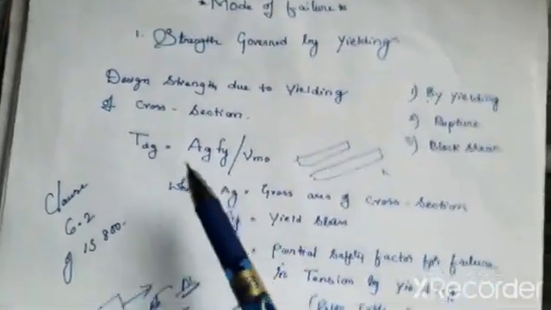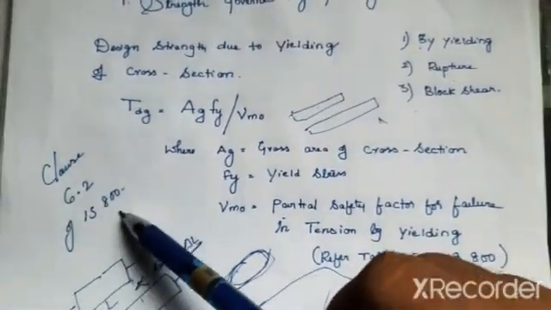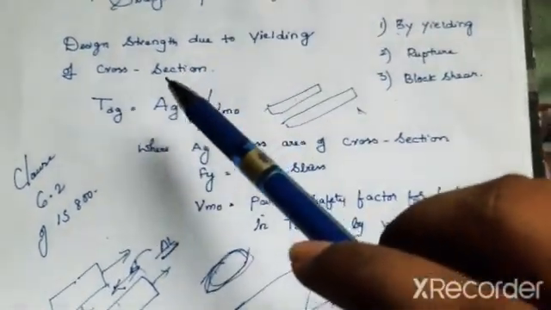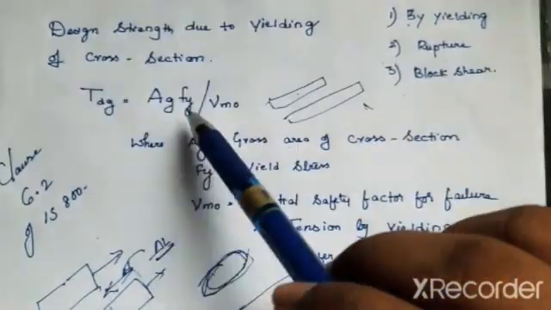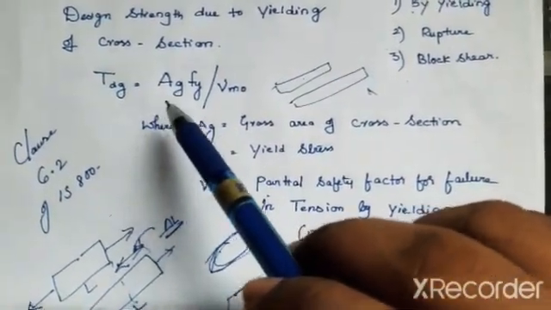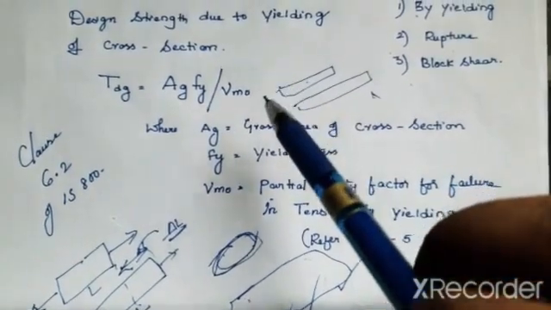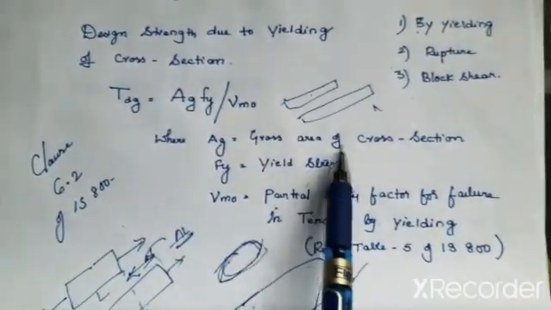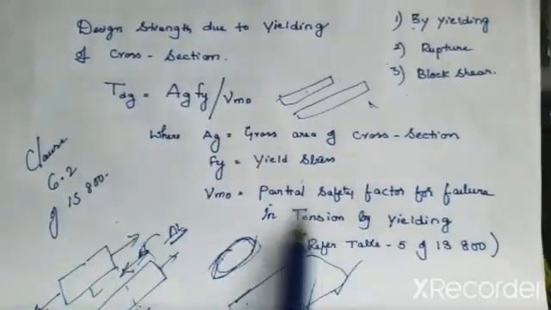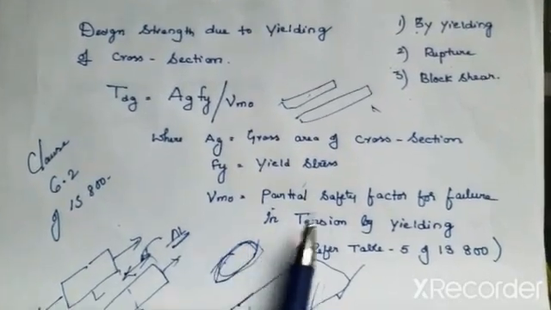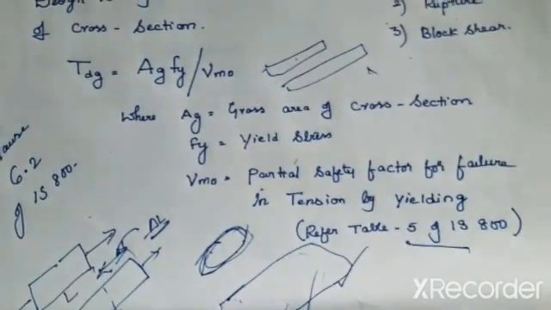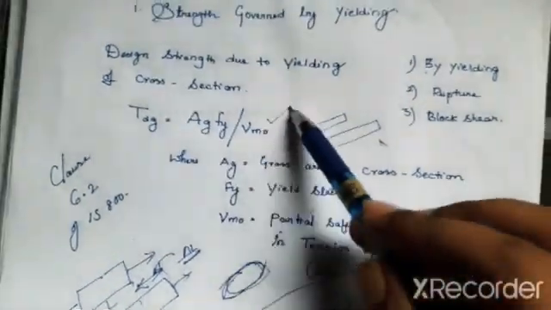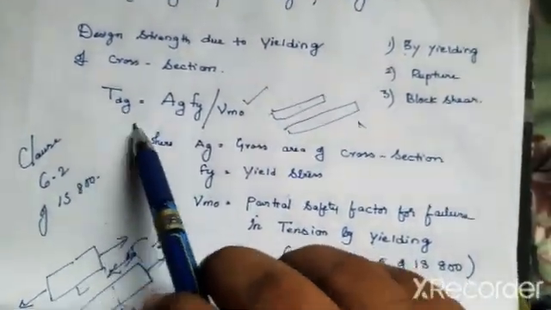See, according to IS 800 clause 6.2, in steel structures, the design strength due to yielding of the gross cross section is given by Tdg equals Ag Fy by gamma m0. Ag is the gross cross section area, Fy is the yield stress, and gamma m0 is the partial factor of safety against failure. You can refer to it from Table 5 of IS 800.